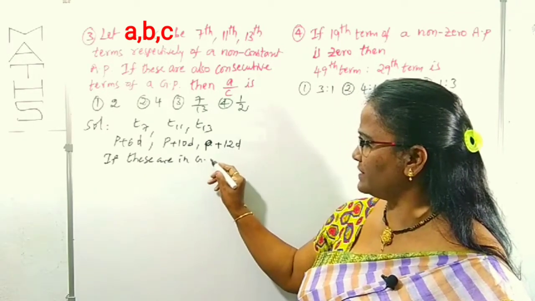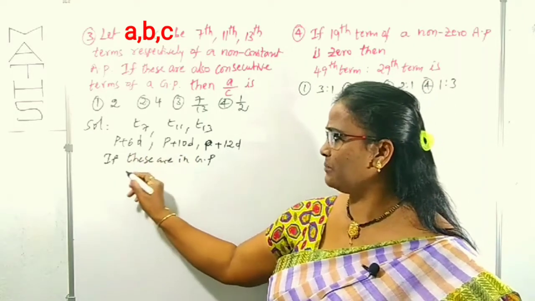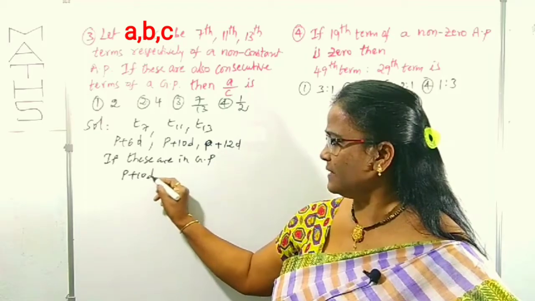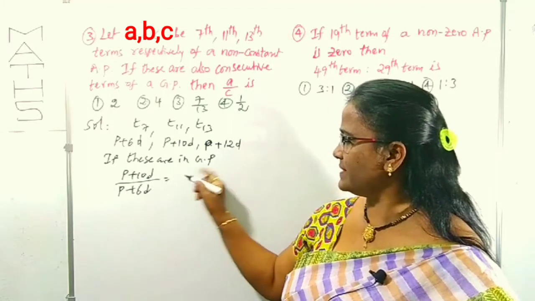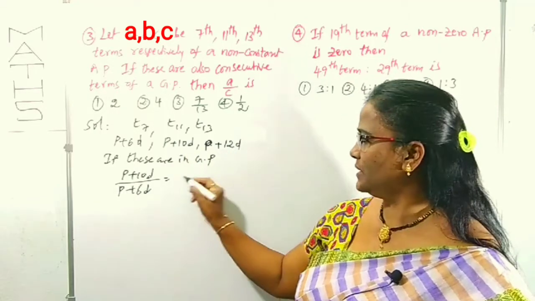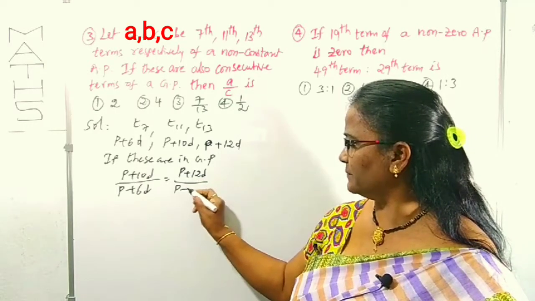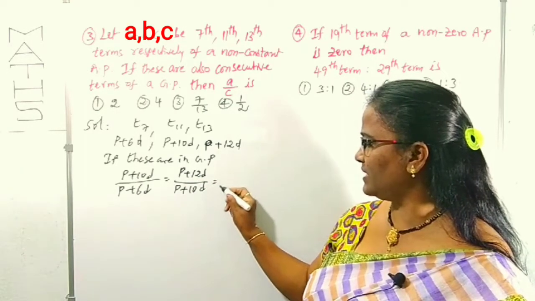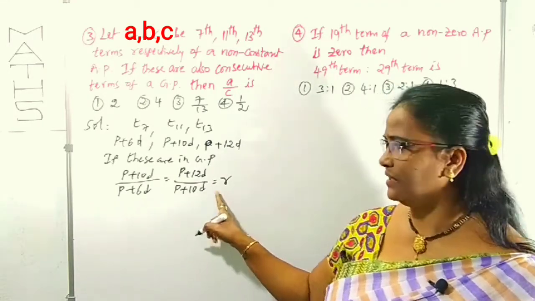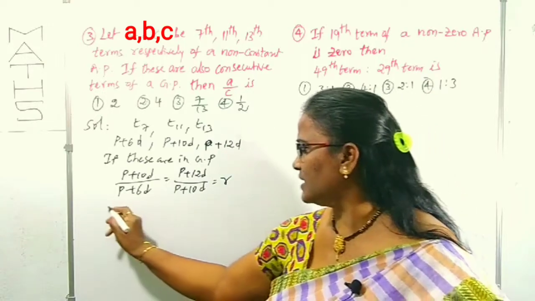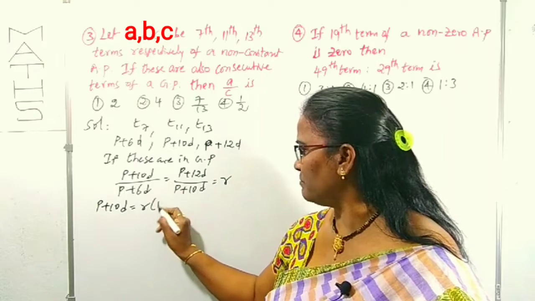you know the common ratio is what? T2 by T1 means P plus 10D by P plus 6D, which is the same as T3 by T2, that is P plus 12D by P plus 10D. The common ratio we generally write as R. This equals R, this also equals R. We can equate these two first. That will be P plus 10D equals R times (P plus 6D).